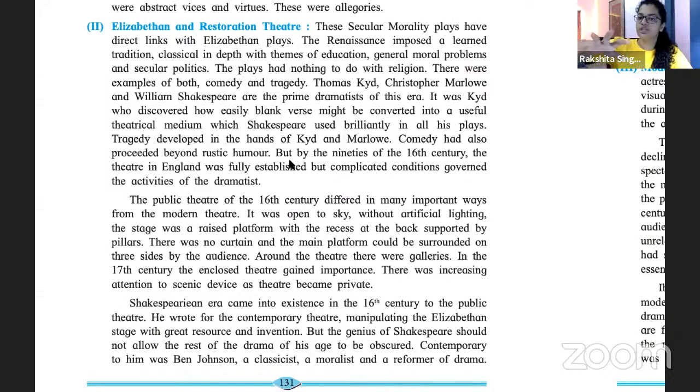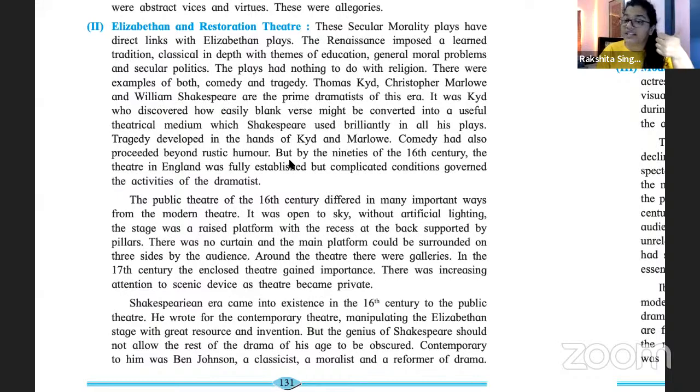Basically manipulate करना मतलब किसी चीज को convince करना कि जो मैं बोल रही हूँ वो ज्यादा अच्छा है और जैसा मैं बोल रही हूँ वैसे करो. Okay, that is manipulation. In this case, when he's manipulating the Elizabethan stage, that means he's trying to do things that are his way. Shakespeare was very different from the kind of people that existed in his time. In fact, he was unique. Okay, that means nothing like that had existed before. Even when they were going back to Renaissance, having classical things coming, Shakespeare was very new. His ideas were very, very different and very, very new. That's why he's manipulating the Elizabethan stage.